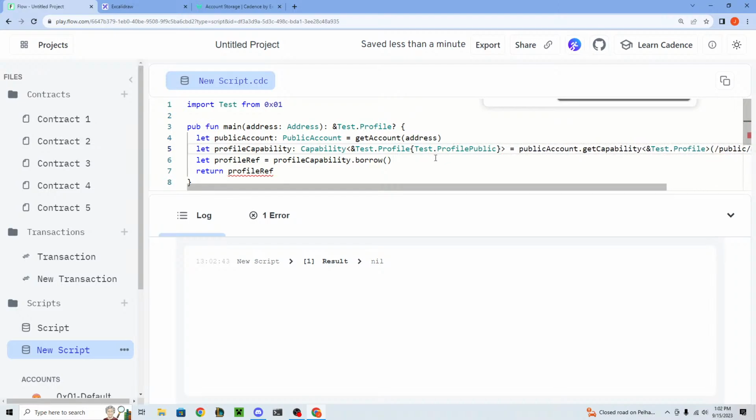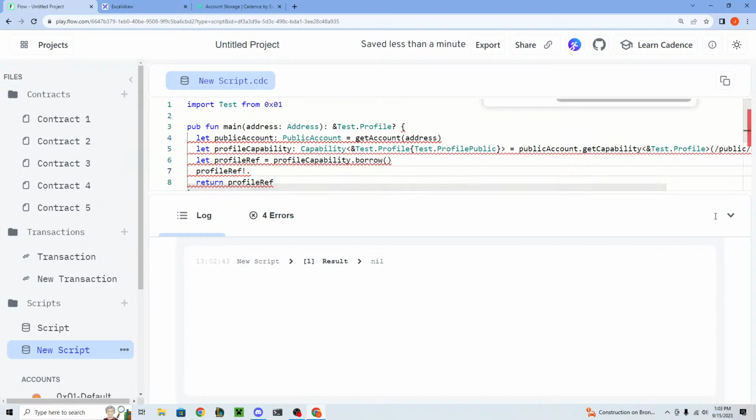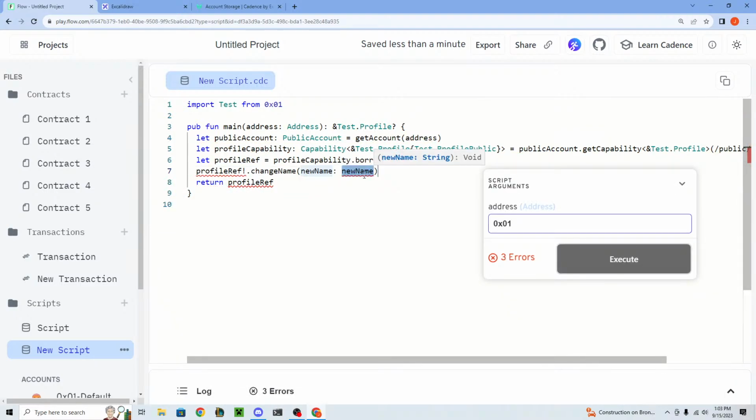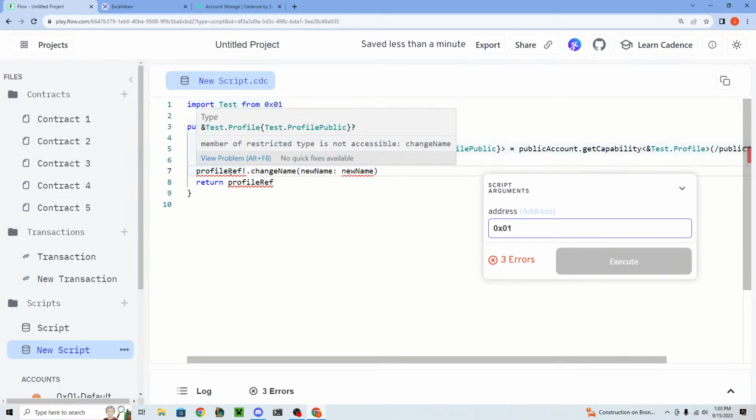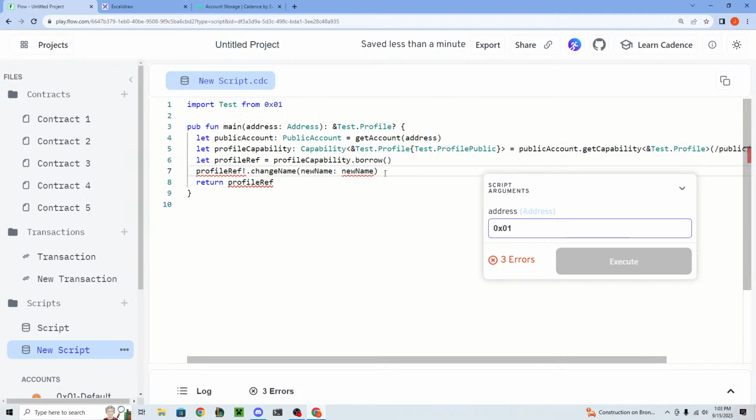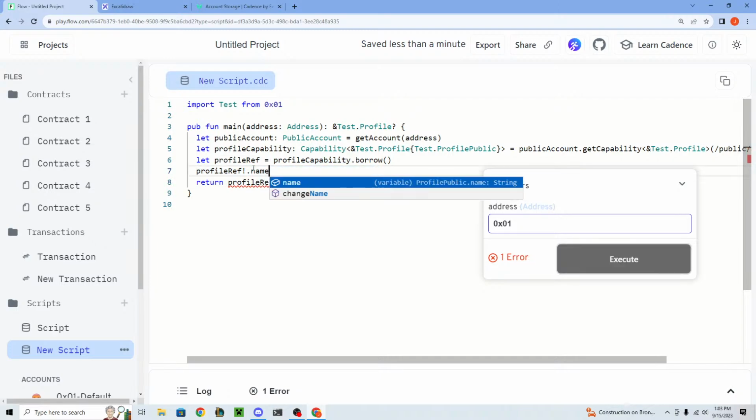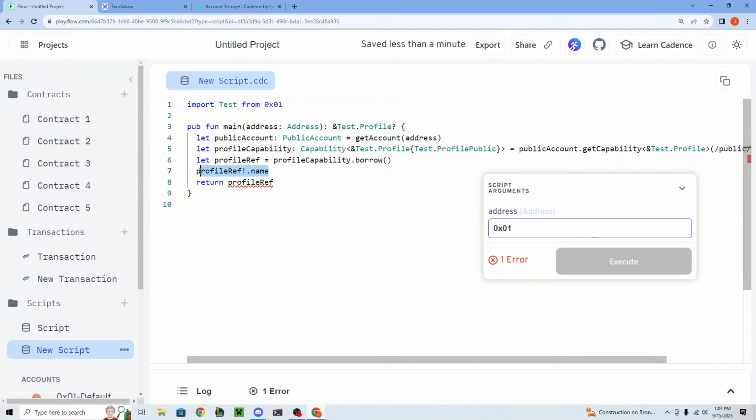So now this borrow should work. However, we can no longer call change name because look, member of restricted type is not accessible, change name. So we can no longer call the change name function on the profile reference because it's restricted. But we can still access stuff like the name, right? Because that is fully available on that type.